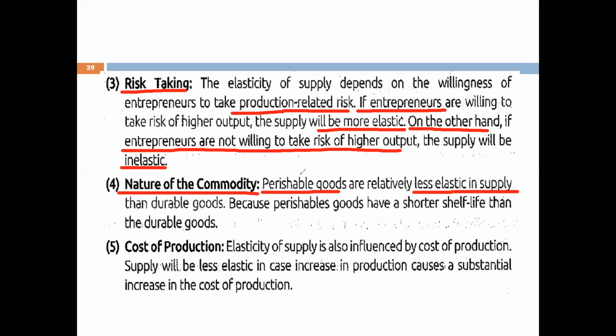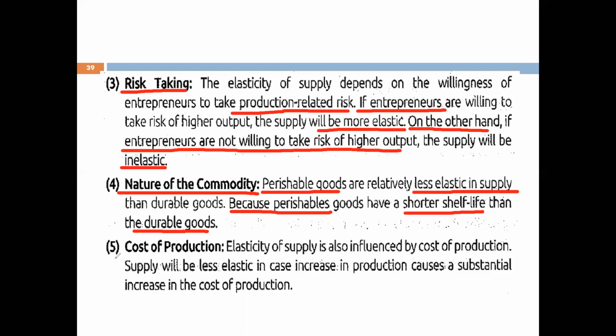Even if the price is decreasing and is low, the producer would like to supply it, because perishable goods have a shorter shelf life. उनका जो shelf life है वो कम होती है than the durable goods. So even if their prices are falling, producer उनको inventory में, warehouse में hold नहीं करके रखते, store नहीं करके रखते. Even at the lower price, they would like to increase the supply. Fine. So that is why अगर perishable goods हैं तो वो less elastic हैं.